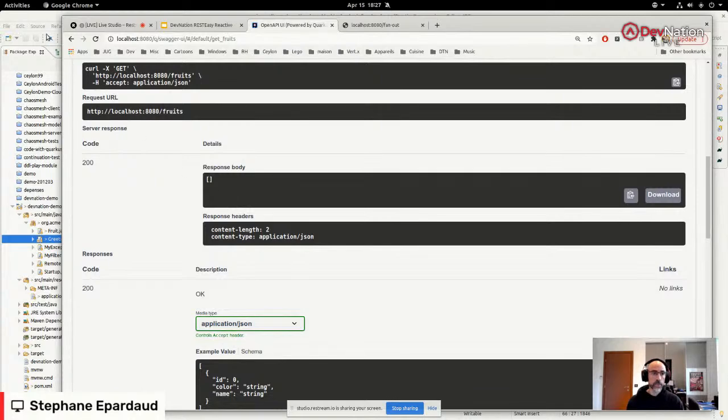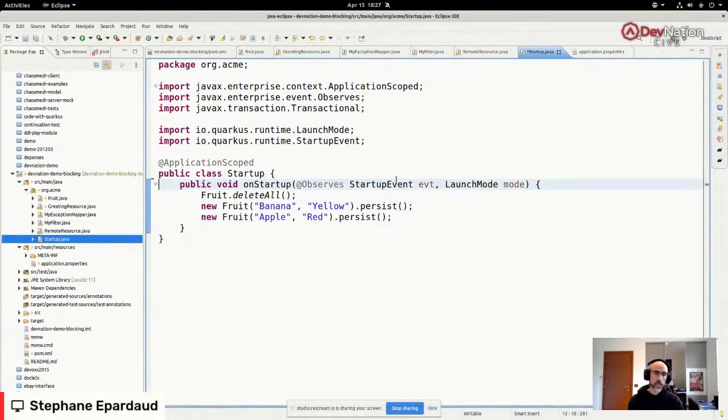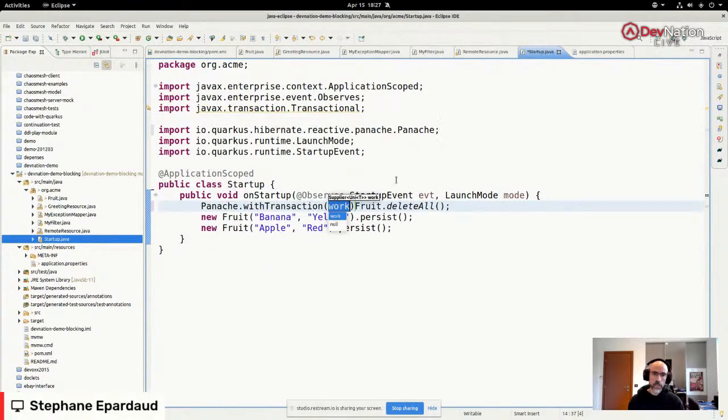We have no fruits. Oh, we have no fruits. Obviously, I messed up here because at startup, I was deleting all the fruits and inserting 2 fruits. But this is reactive now, so we need to do something else. We need to say, again, run it in a transaction.